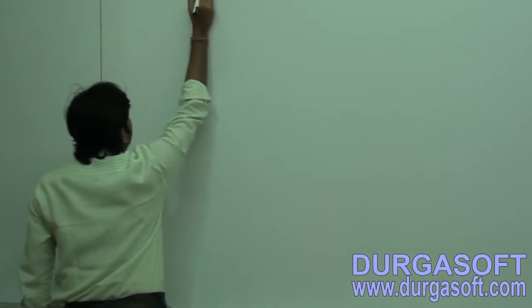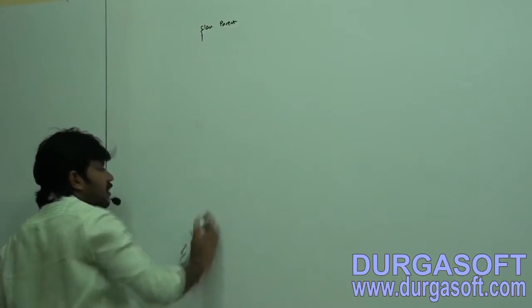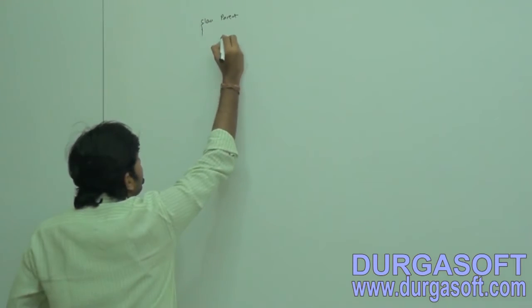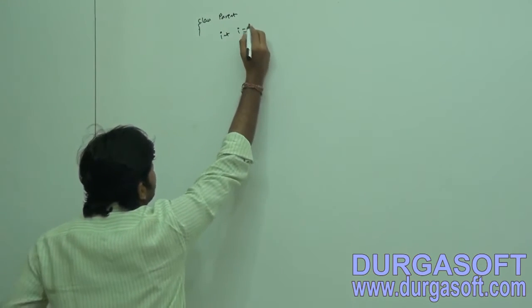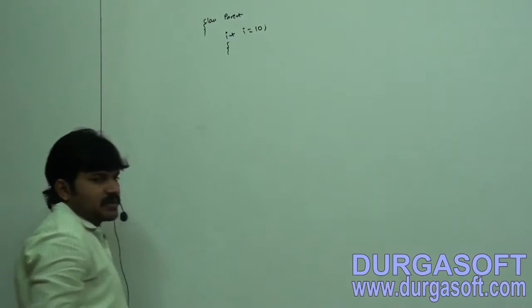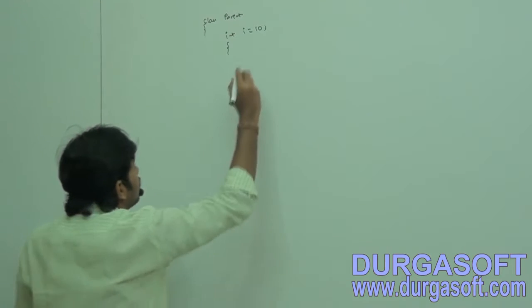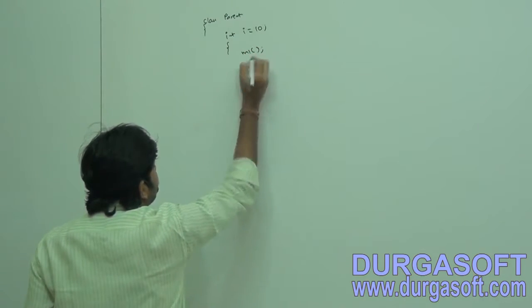Instance control flow in parent to child relationship. Here, just observe. Let me take a big example. Class Parent. Within the parent, int i = 10, then an instance block. You know, just a curly brace open and close by itself is what? An instance block. Next I am taking the m1 method.